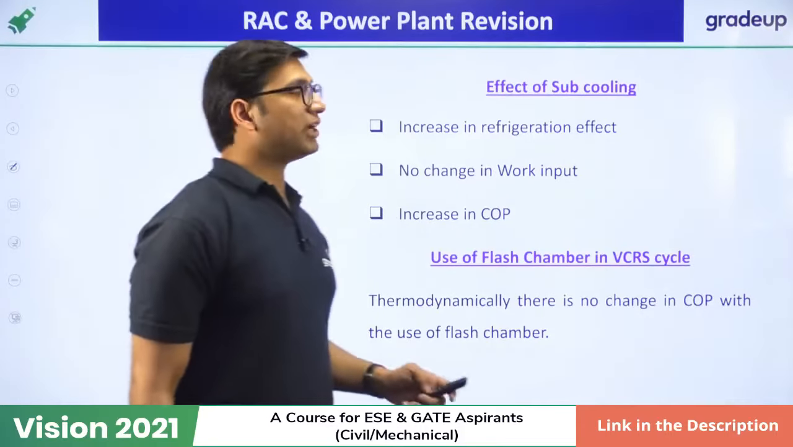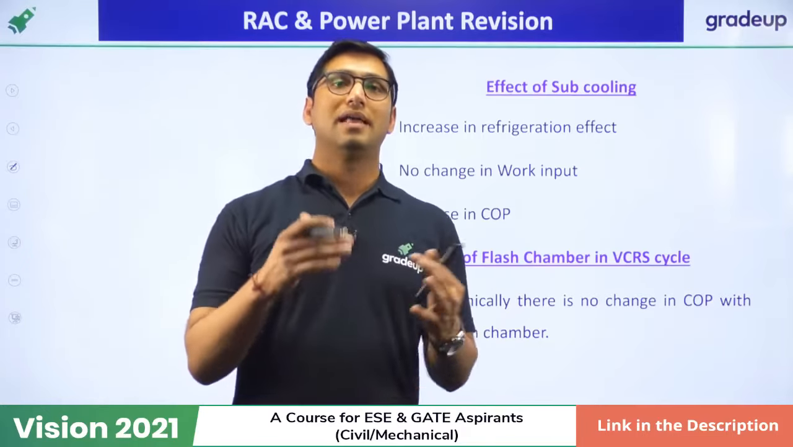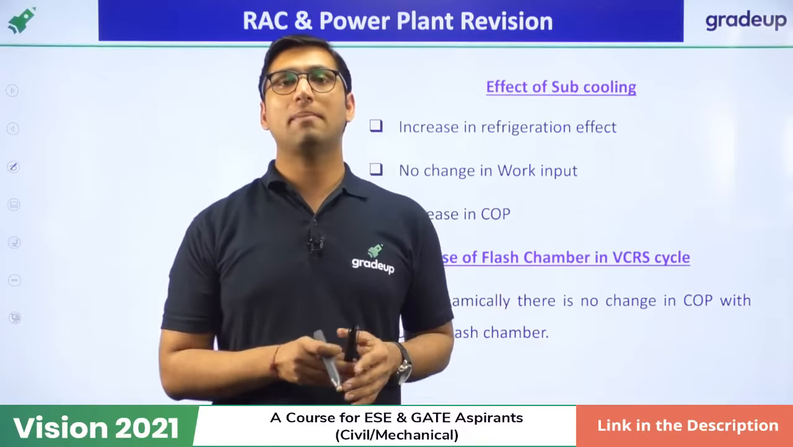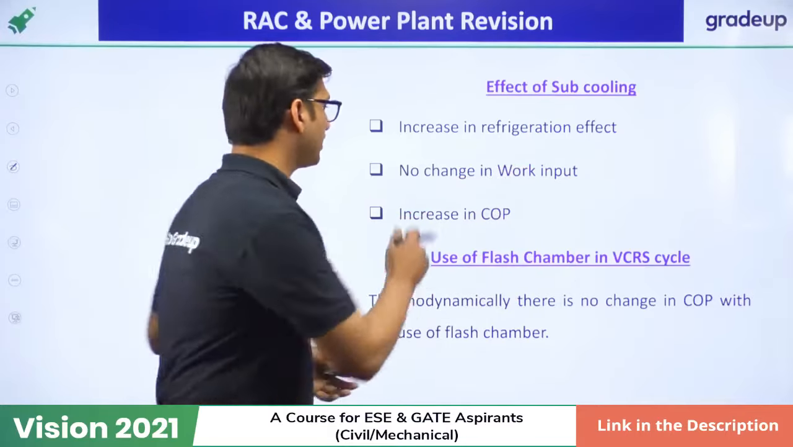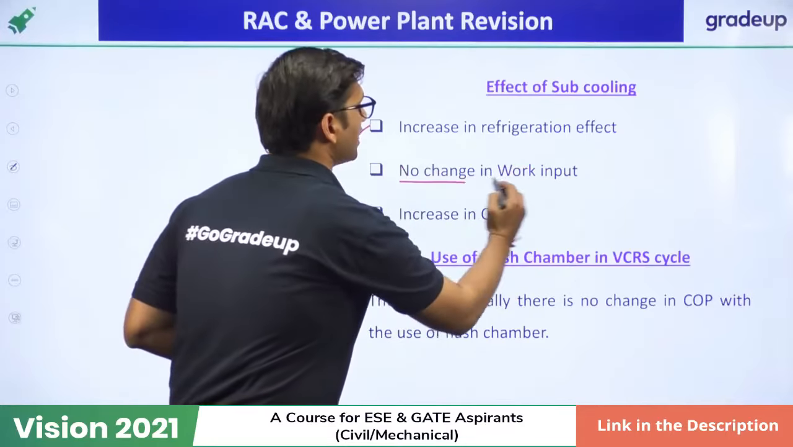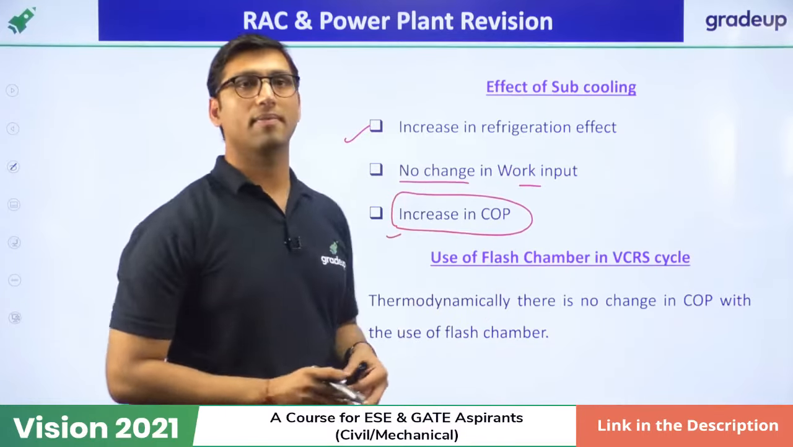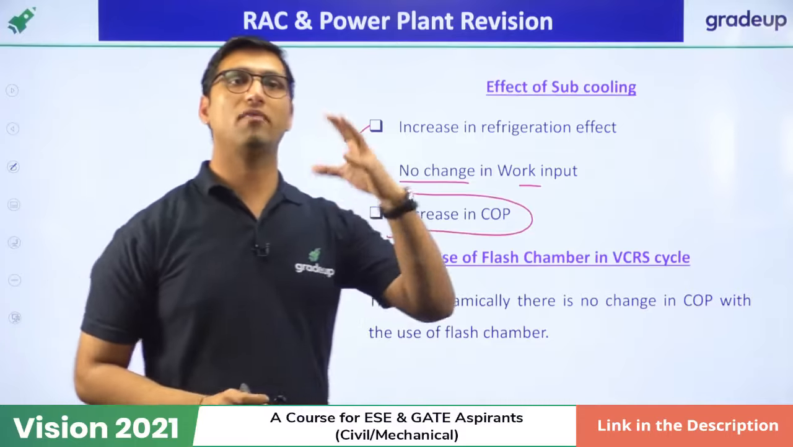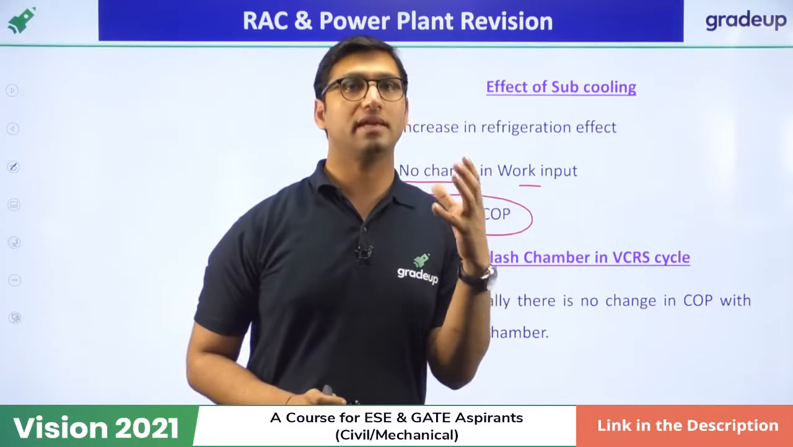Now, next is the effect of subcooling. Always remember this thing: subcooling means lowering the temperature. So when the liquid temperature is decreased, what will happen? Refrigeration effect will always increase, but there will be no change in the work input, and COP will always increase. That is the very important thing: if subcooling is taking place, COP will always increase.